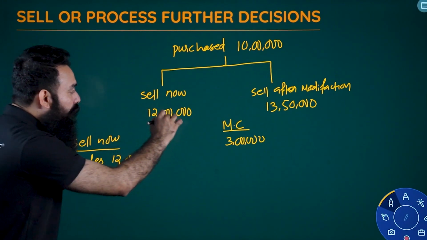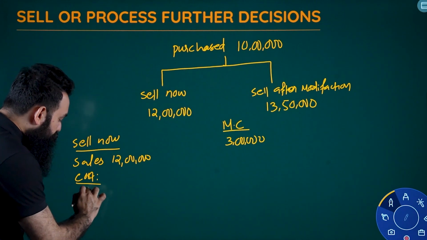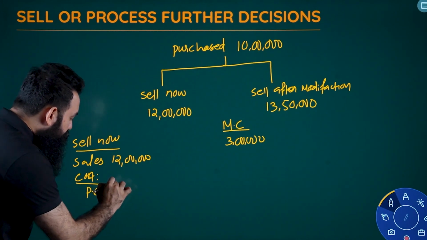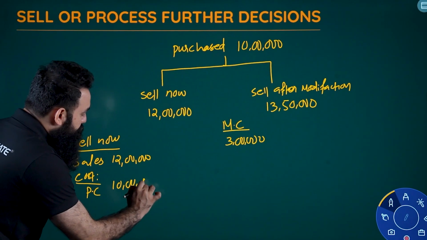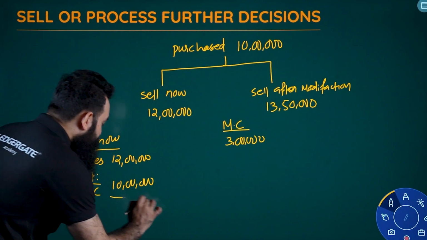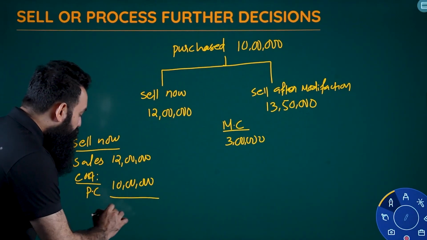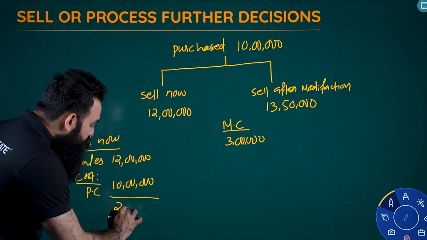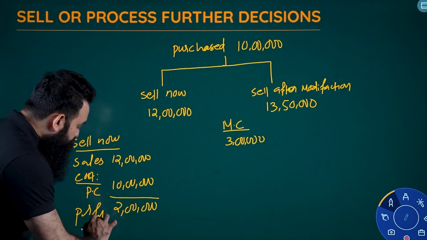If you are selling now, we have one and only cost, that is the purchase cost, in short, PC. The purchase cost is 10 lakhs. So this much only we have. From our revenue, if we deduct cost, we'll get profit, right? How much would it be? 2 lakhs. This will be our profit.